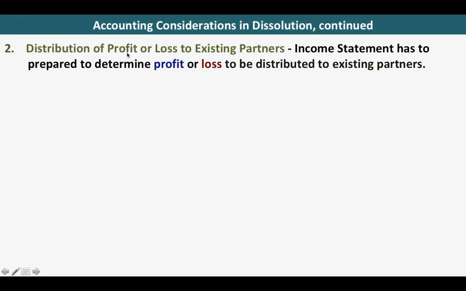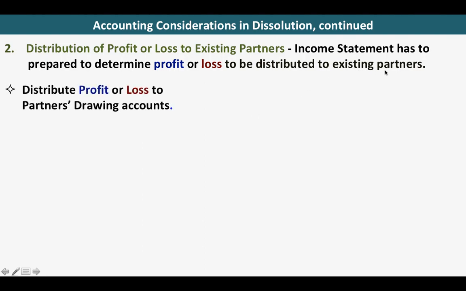Next, the second accounting consideration is the distribution of profit or loss to existing partners. An income statement has to be prepared to determine the profit or loss which will be distributed to existing partners. Take note, only to existing partners. So let us distribute profit or loss to the partners' drawing accounts. The partners' drawing account is the account that we use when we are distributing profit or loss to partners.